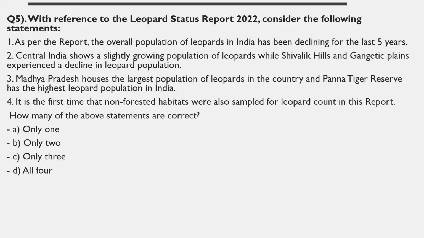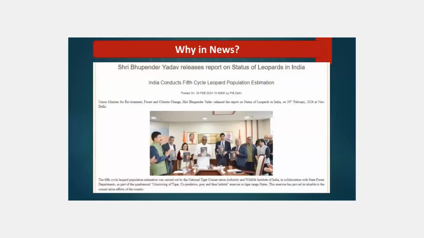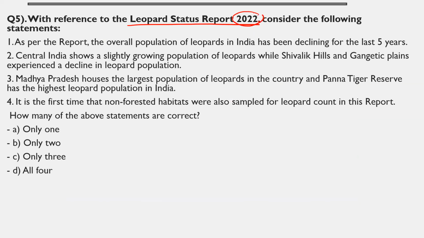Right, everyone? Moving on to the last question of the series, that is about the leopard status report. Recently, the leopard status report 2022 has been released. And what does this report say? What are the findings? You can see here. Bhupender Yadav, the Minister of Environment, Forest and Climate Change, released the report on leopards in India. So what exactly is the status of leopards in India? This report has been released based upon 2022 data. So what does this report exactly tell us?